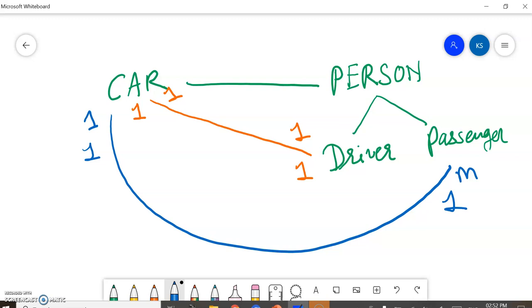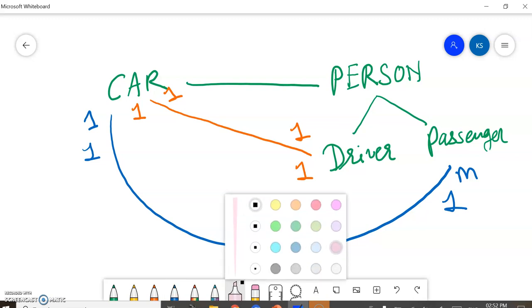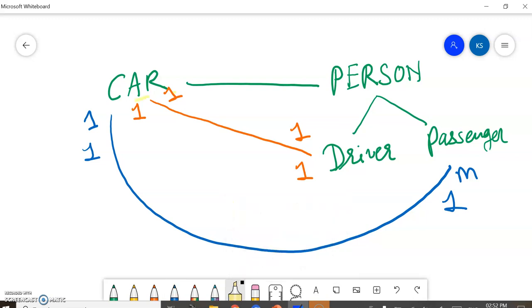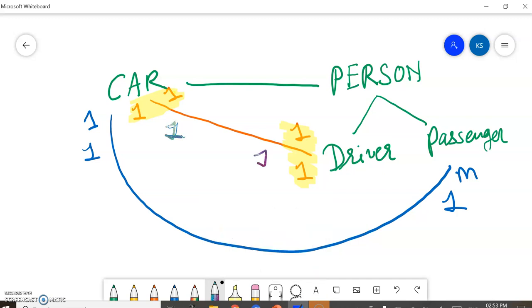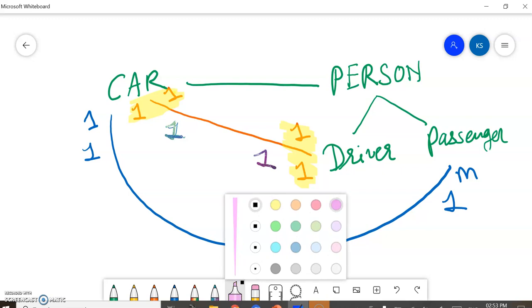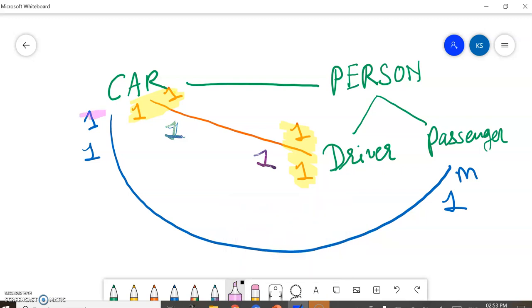So when we see the relationship in both directions, we can come to the conclusion that yes, there is a one-to-one relationship. And when we talk about the car and the passenger, on one side it is one to many, the other way around it is one to many.